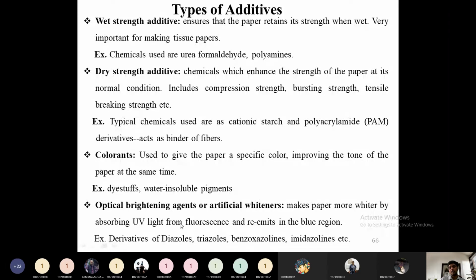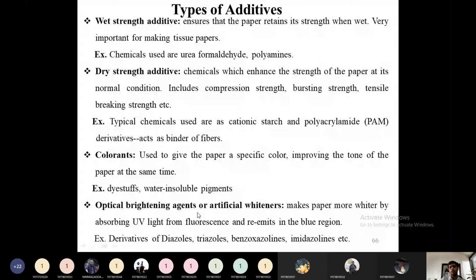Then optical brightening agent or artificial whitening agent. To prepare a white paper, in the pulp preparation itself we use the bleaching process using hydrogen peroxide, chlorine dioxide, ozone, or oxygen. If you still want to increase the optical brightening of that paper, we can use many artificial whiteners. These whiteners cheat on UV light; they re-emit in the blue region.